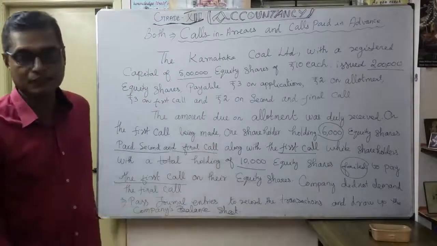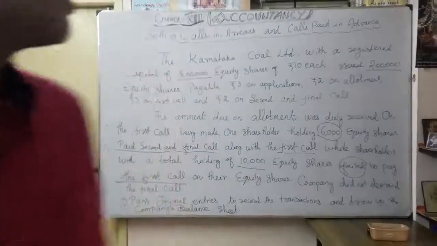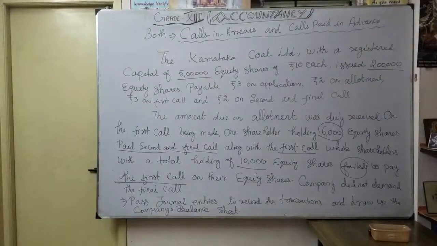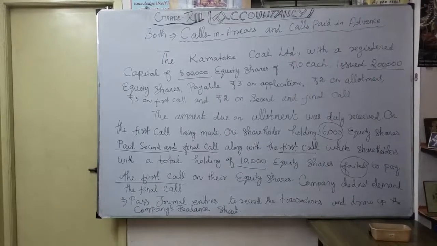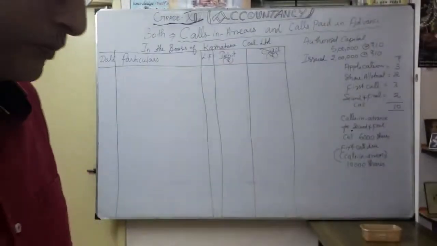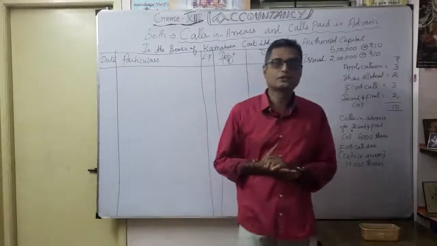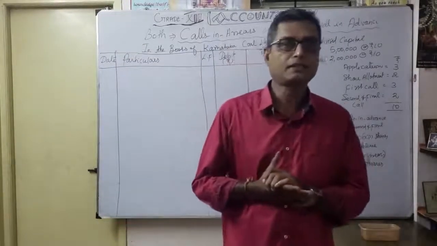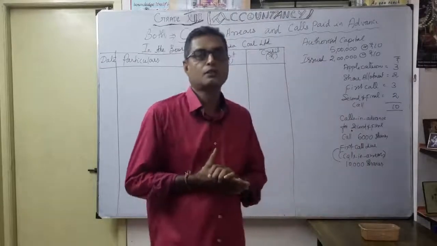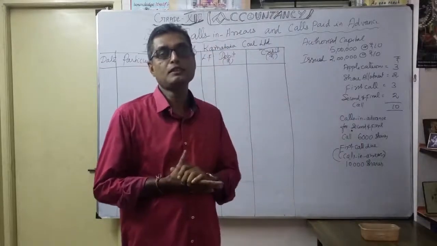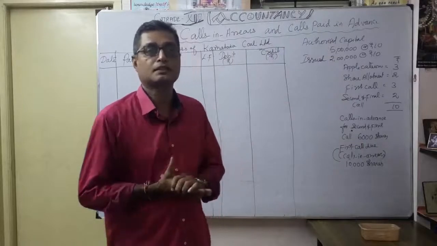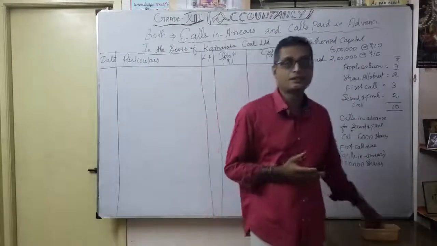I am going to discuss the accounting entries for Karnataka Coal Limited. Now let's see the problem. There are two questions asked. One is to pass journal entries to record the transactions. The second is how to disclose in the balance sheet. So those were the two questions raised for this problem.